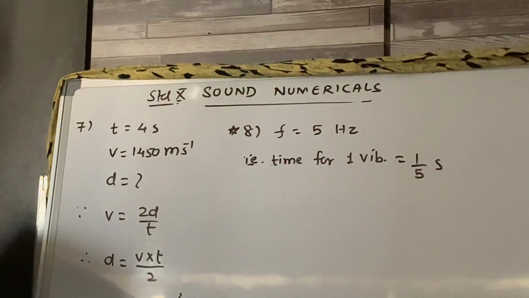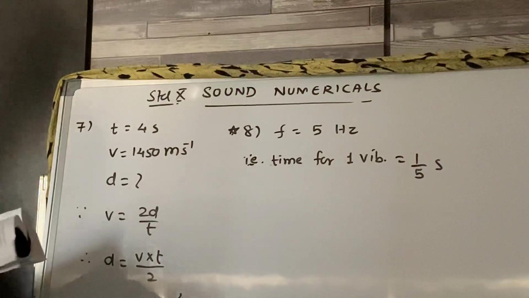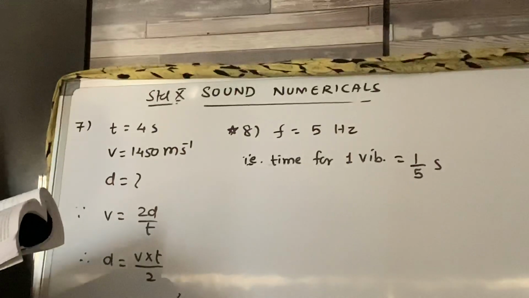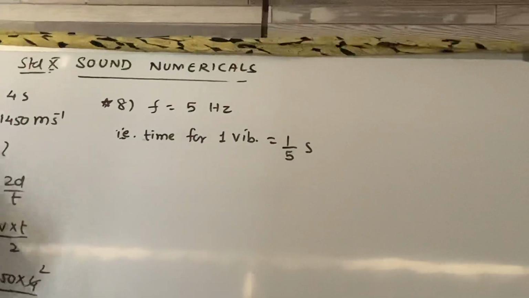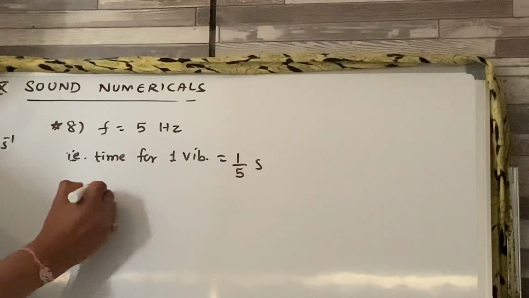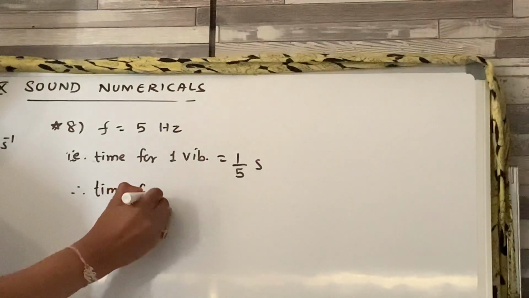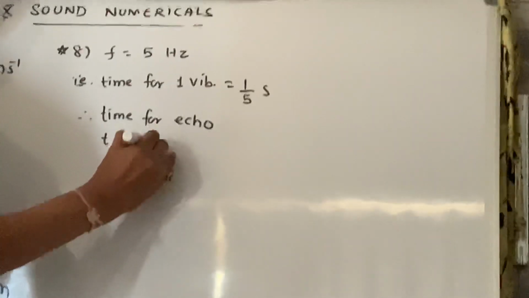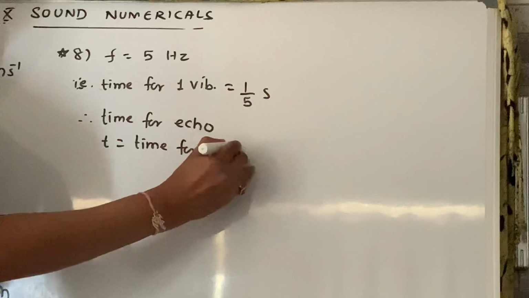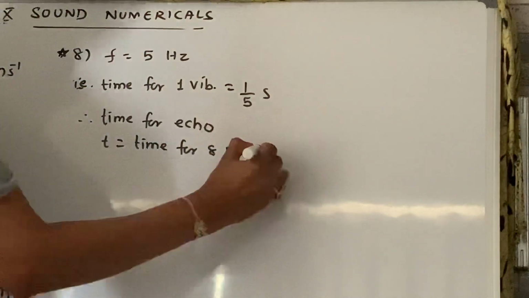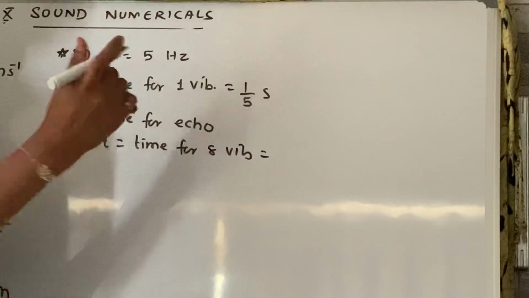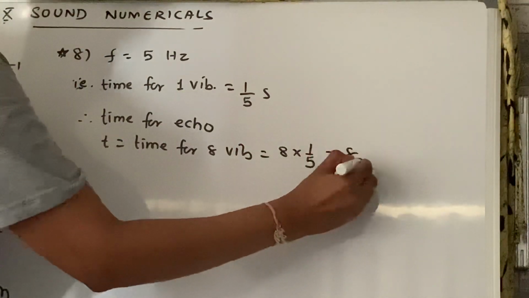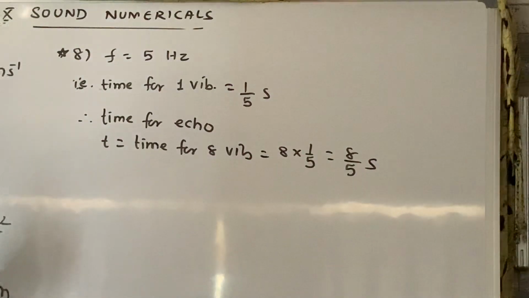Now what is given? An observer starts the pendulum and fires a gun simultaneously, right? He hears the echo from the cliff after 8 vibrations of the pendulum. So I can write, therefore, time for echo t is nothing but the time for 8 vibrations. Now the time for 1 vibration is 1 by 5, so the time for 8 vibrations will be 8 into 1 by 5, which is equal to 8 by 5 second.